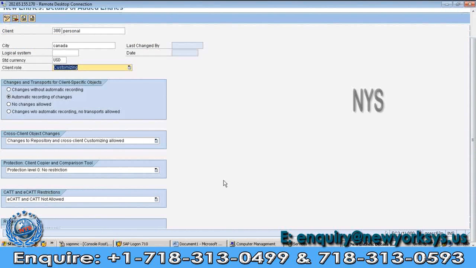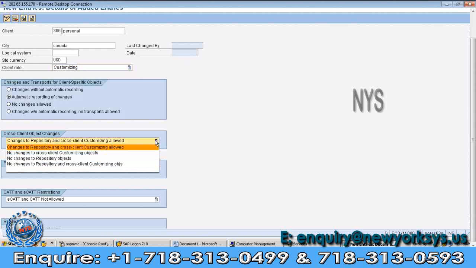And the next one is cross client object changes. Changes to repository and cross client customizing allowed. And no changes to cross client customizing option, no changes to repository object, no changes to repository. Actually, what is the repository here? Here all are showing the repository objects. What is the meaning of repository objects? Repository objects is nothing but standard objects.